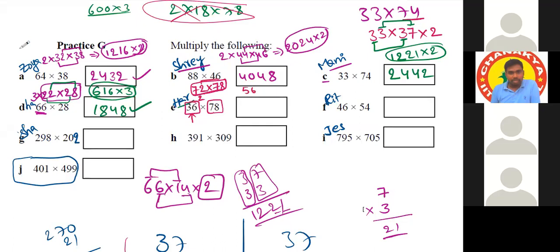And next, the units place, 2 8s are 16. Now half of this number. What is the final result? 2 2s are 4, and 2 8s are 16. Very good. Correct. 2808.